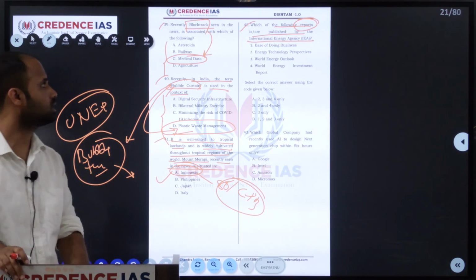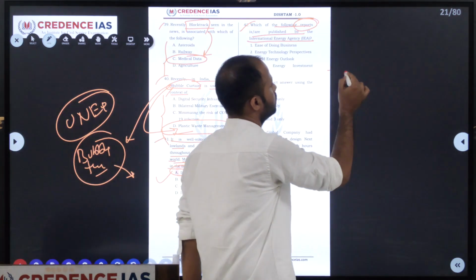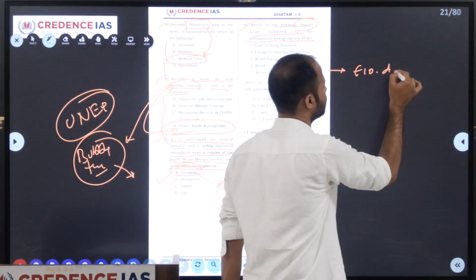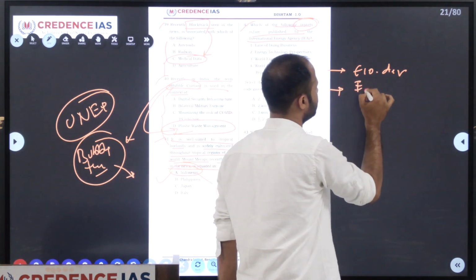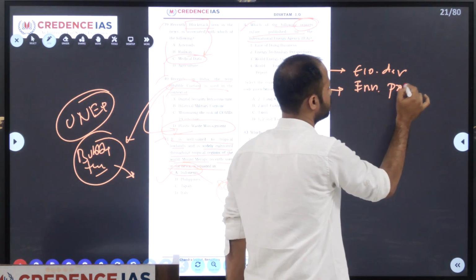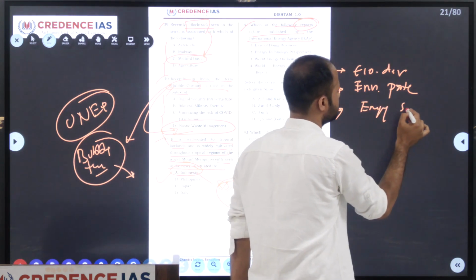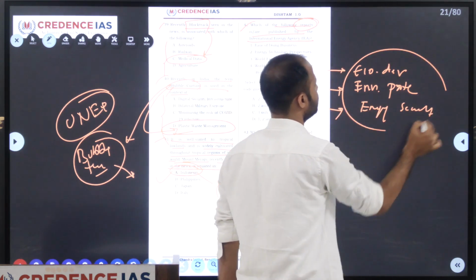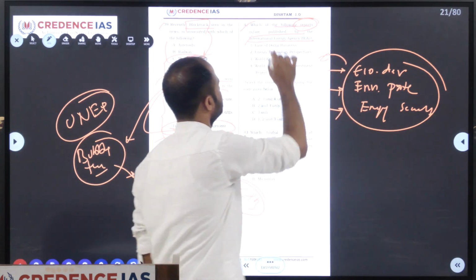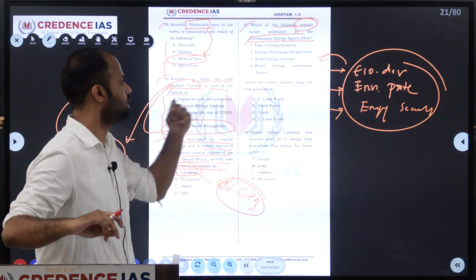See, energy policies contain three parts: one is economic development, second is environmental protection, third one is energy security. So these three duties are checked by the International Energy Agency.